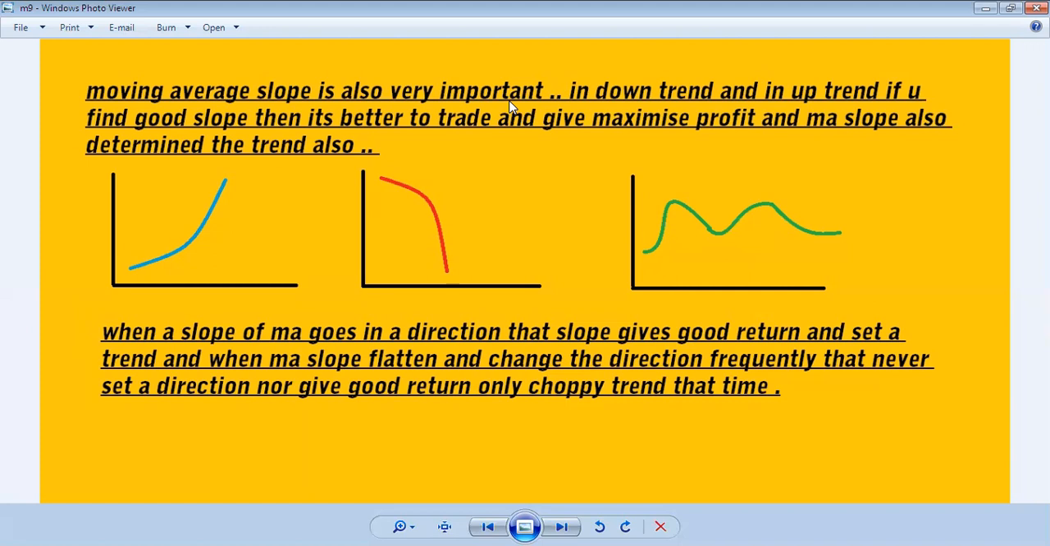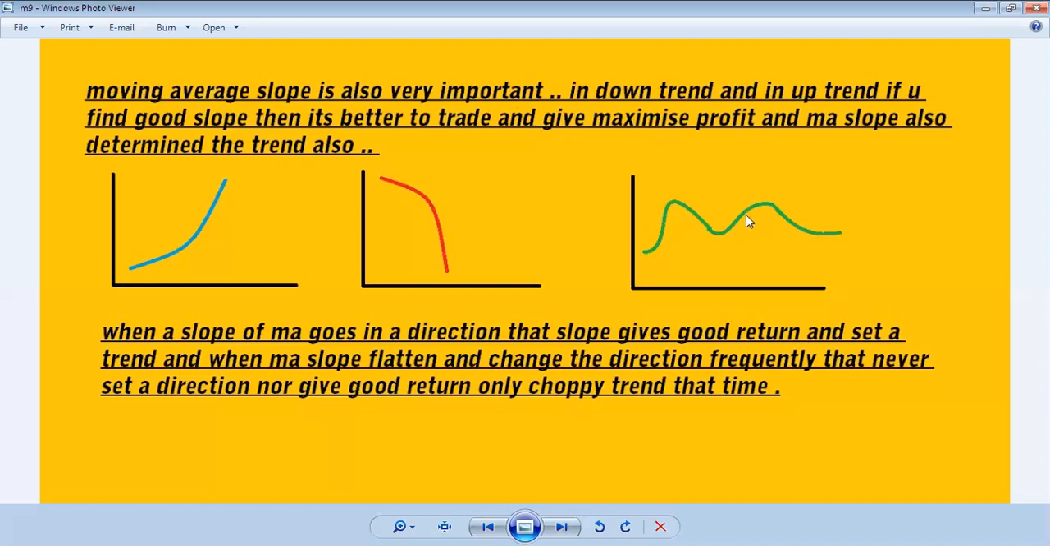If we find a good slope, then it's better to trade, and this slope indicates to us how strong the trend is, and in an uptrend how strong it is going to be, and in a downtrend the slope indicates a very good downtrend. Slope always helps us identify whether this trend is going to be up, going to be down, or going to be choppy.